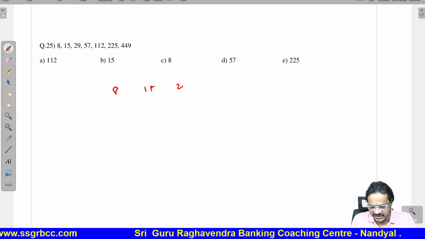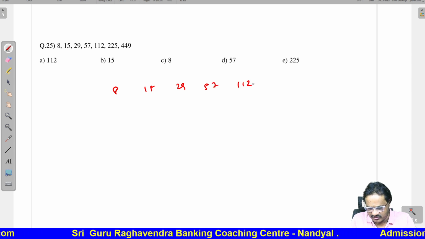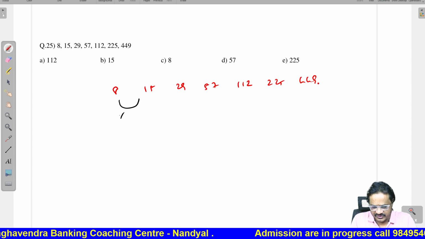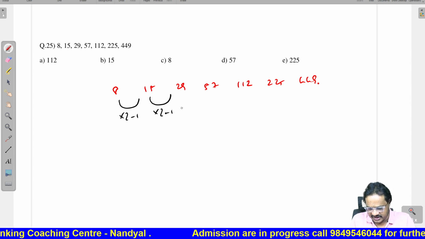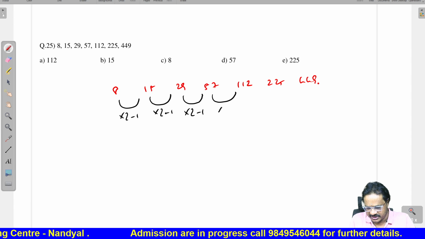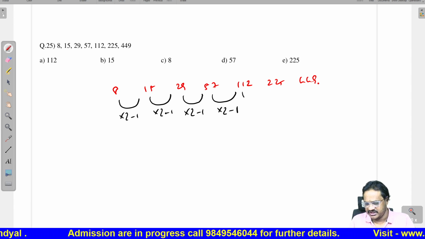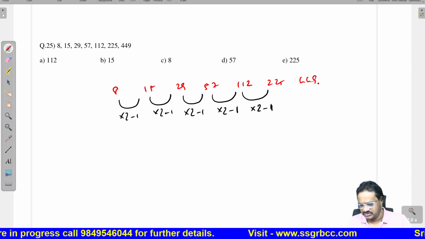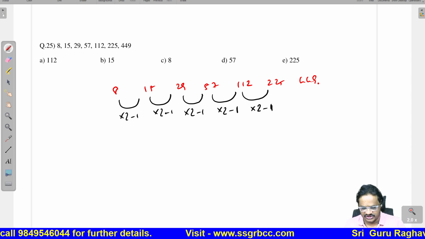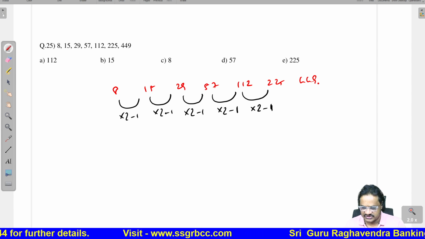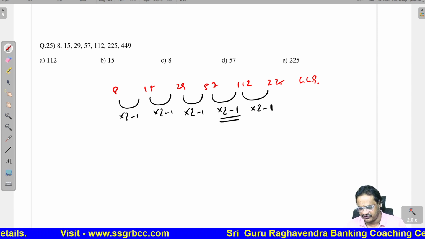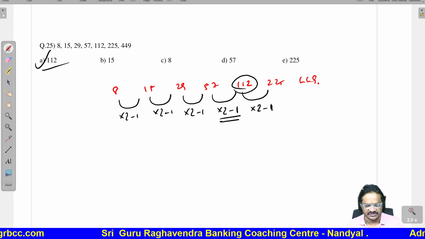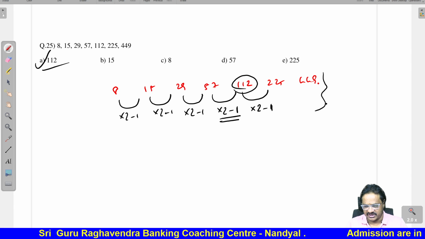Next one: 8, 15, 29, 57, 112, 225, 449. Now, into 2 minus 1, again into 2 minus 1, into 2 minus 1, into 2 again minus 1. Now this is also into 2 minus 1. So 112 into 2 is 224 minus 1. So here 57 into 2 is 114, 114 minus 1 is 113, not 112. So 112 is definitely wrong. So the remaining will continue in the next class.